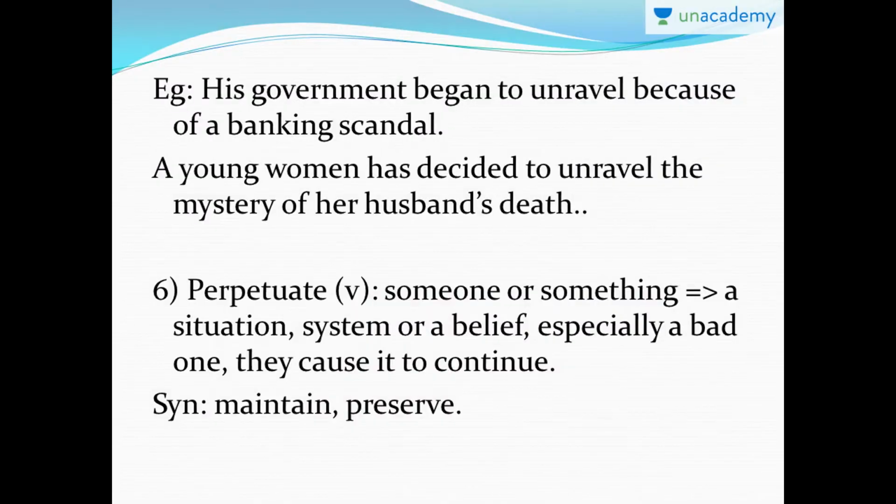So the example, I've given you two examples because we've seen two different meanings. So the first example is for the plan being unraveled. That means the plan falling apart. So his government began to unravel because of banking scandal. That means his government started to fail, or his government started to fall apart because of a banking scandal. Okay. So scandal is nothing but scam. So that's something that's very atrocious.